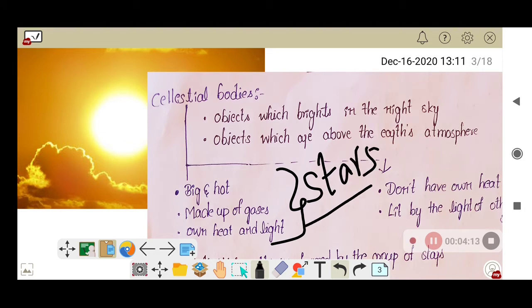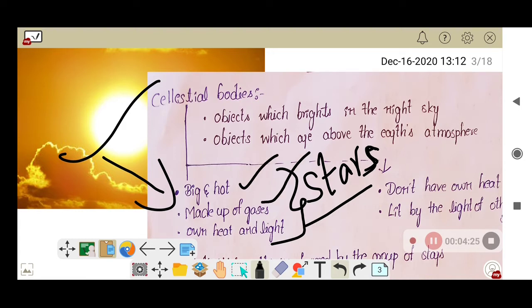By this definition, can we say that the sun is a star? Yes, of course. Why? Because let's compare it. The sun is very big and hot. Yes. The sun is made up of very hot gases. Yes. The sun has its own heat and light. Yes. So by this definition, can we say that the sun is a star?